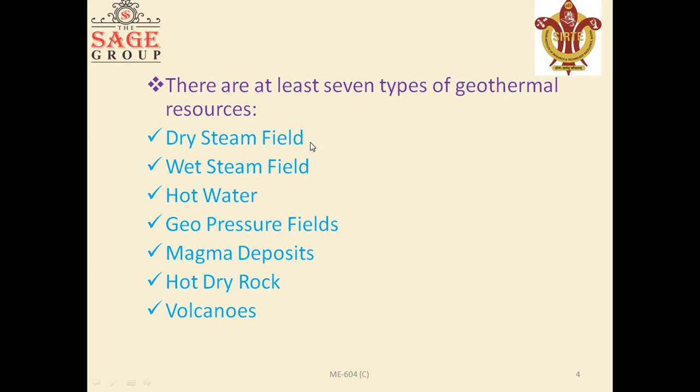Firstly, we'll discuss the dry steam field. This is the most desirable form of geothermal energy. The steam is clean and easy to convert into electrical power. Overall cost is considerably less than fossil fuel or nuclear power. The geysers in California are a good example of dry steam. The typical conditions of the steam are 0.7 Newton per mm square pressure and 250 degrees centigrade temperature.